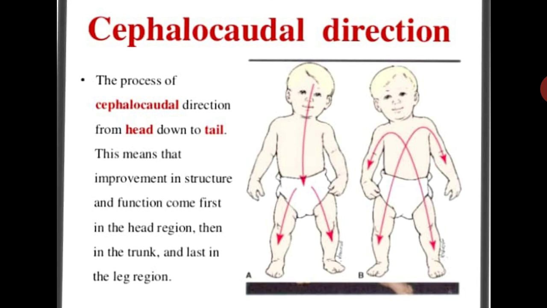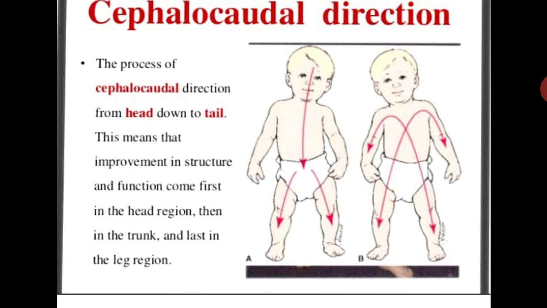Whatever improvement, functional changes, growth and development occur, it occurs first in the head region, then moves to the trunk region, meaning the body region, and lastly towards the leg region. So first the improvement occurs in the head region of the child, then in the trunk region, and then in the leg region.